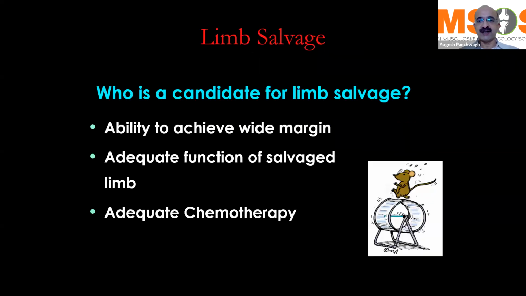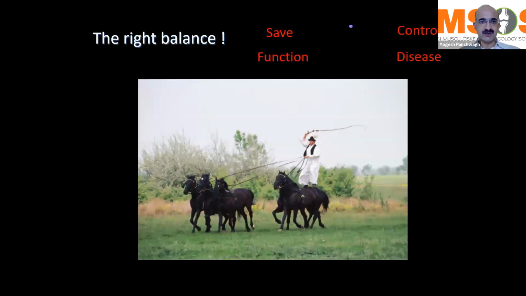So who is a proper candidate for limb salvage surgery? Well, the candidate where you are able to achieve a wide, appropriate margin without contaminating or without going into the tumor. A case where you will be able to give adequate function in the salvaged limb, and a case where the patient is going to complete the entire adequate chemotherapy and radiation, whatever you have prescribed to him. These are the cases who are the right candidates for doing limb salvage surgeries. So basically, we are trying to achieve a balance between saving function in the affected extremity versus the disease control.